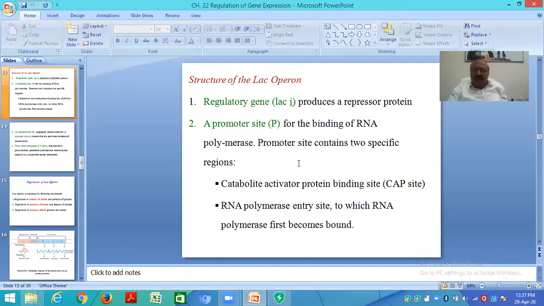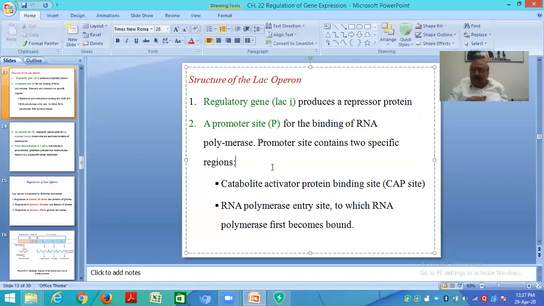Promoter site contains two specific regions: the catabolite activator protein binding site, CAP site, and the RNA polymerase entry site to which RNA polymerase first becomes bound. The promoter site is where the RNA polymerase will bind.